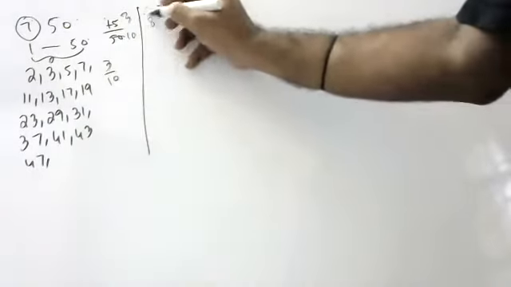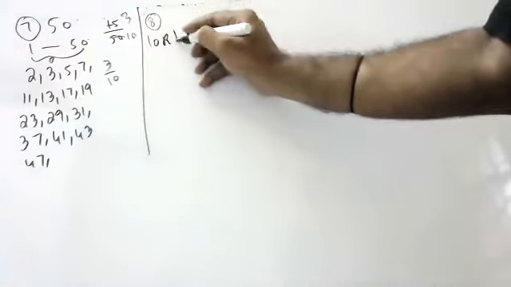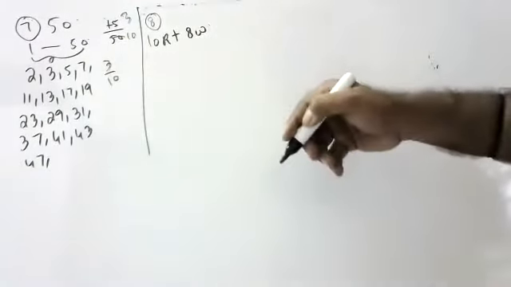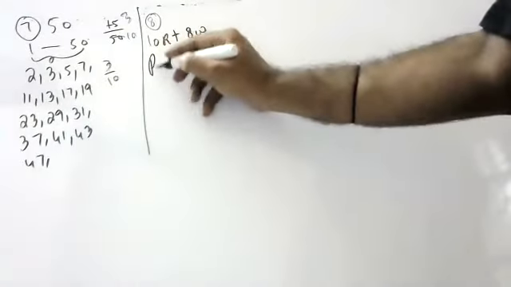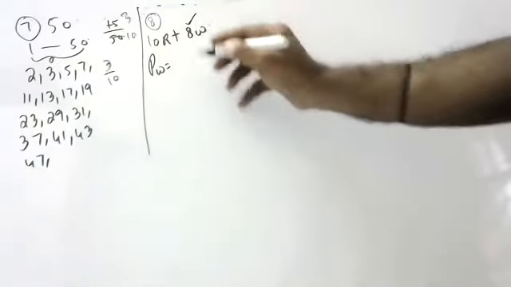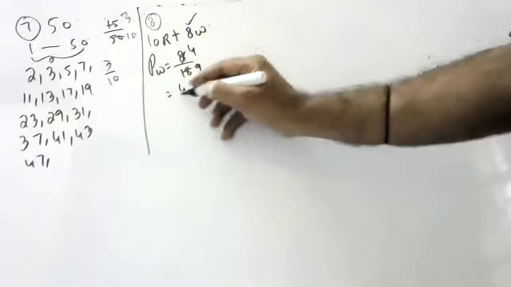Next, Rugbed, are you there? Yes, sir. A bag contains 10 red balls, 8 white balls. One ball is drawn at random. What is the probability that it is white? Probability of white is 8 by 18, very good. That is 4 by 9. Mute your audio.